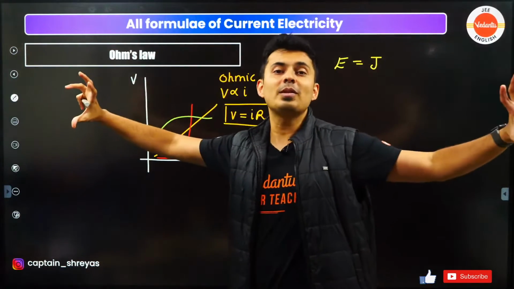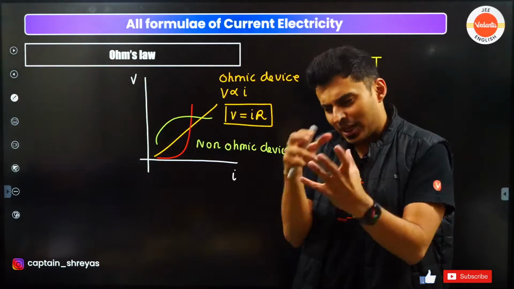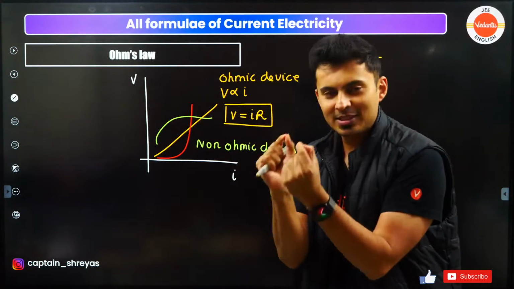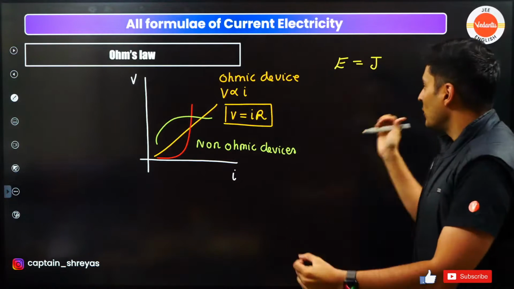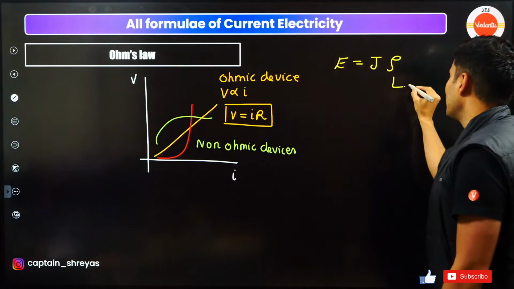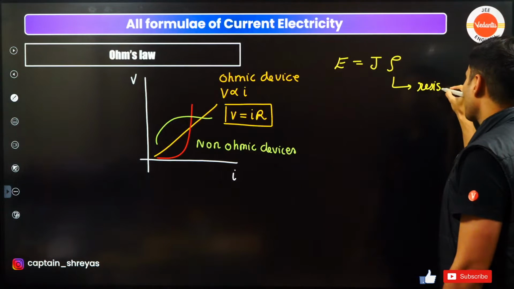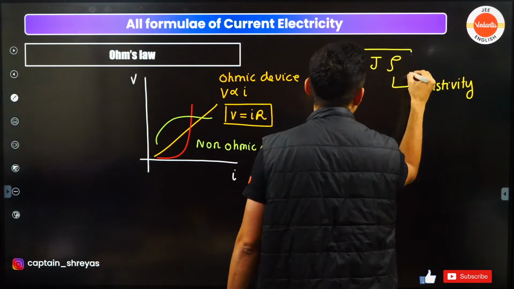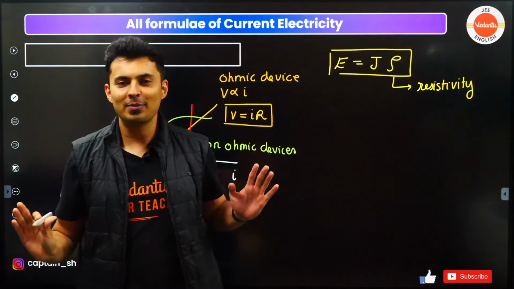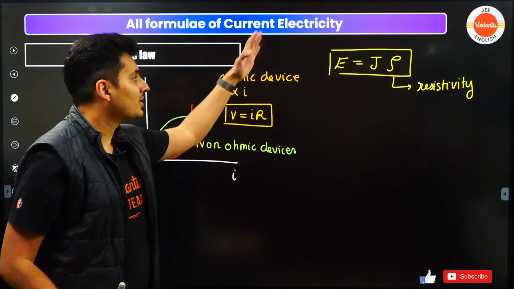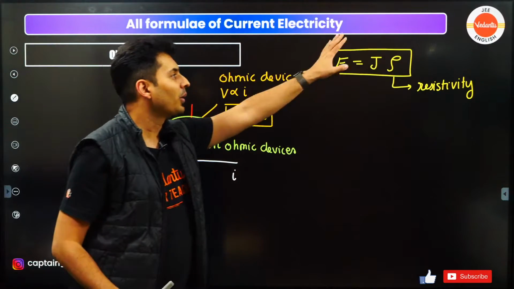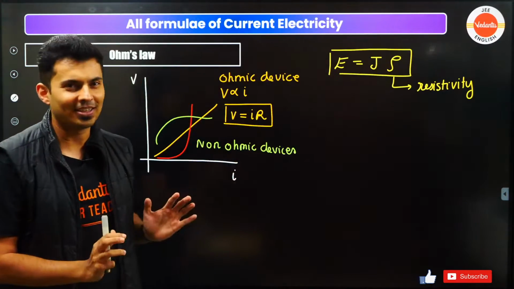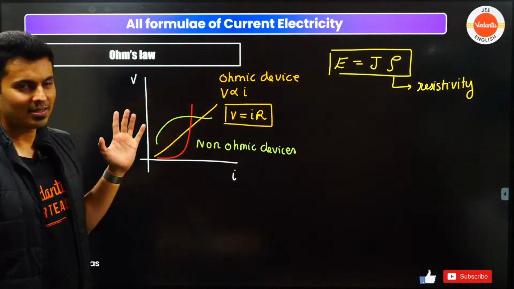Resistance is the resistance of the material. What will be the resistance per unit length, per unit area? That is the resistivity. It's a specific value for a given material. So instead of R, I put rho. So this stands for your resistivity. This is how you can find the electric field inside that conductor in a very, very easy manner. Is that okay? This is a very important formula: if rho is given you want to find E, or if E is given you want to find J, some way or the other. Very commonly used formulas, guys.